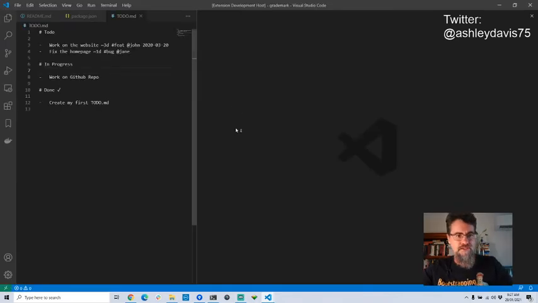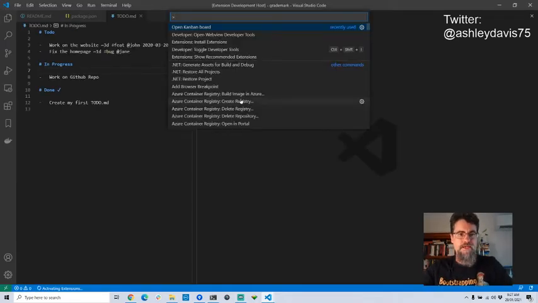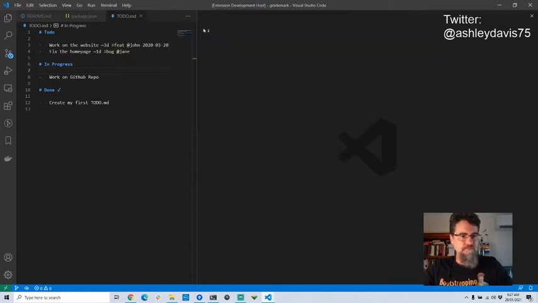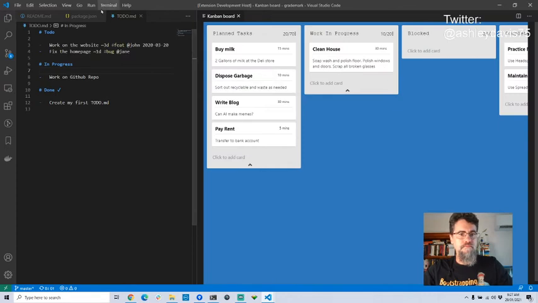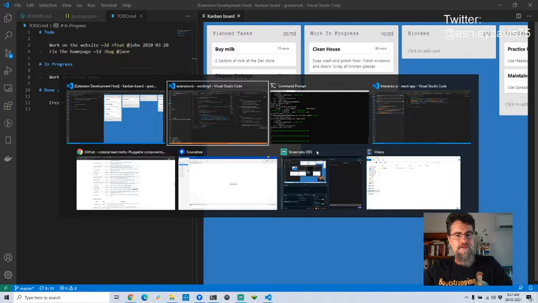So here's the new instance of Visual Studio Code coming up. I have to do Control-Shift-B and open Kanban board to open it. Oh, it's still using my, I didn't take the test data out. If you can see here, it's still using the test data. But that's okay. I can still test that my send edit command comes back.